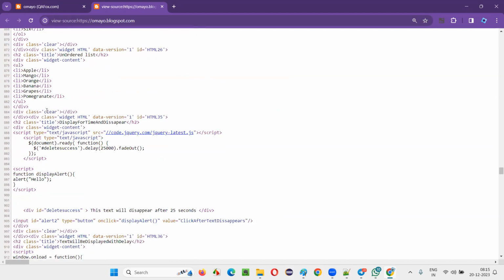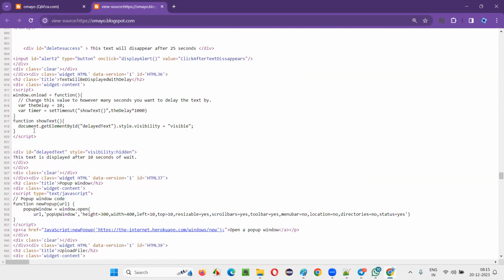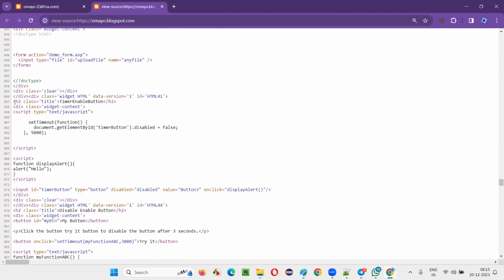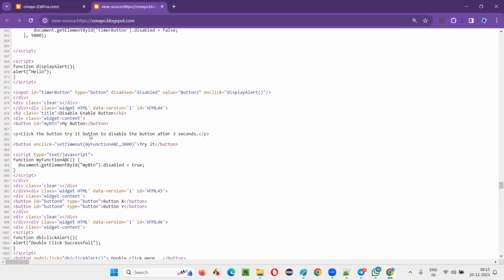So here I want to teach you something. For example, somewhere here you are seeing, let's say, H2. Now you can understand what H2 is, heading. Then button tags are there somewhere here. You see, starting button tag is there, ending button tag is there. In the starting button tag, one of the attributes is there. You see, this input tag has a lot of attributes, right? ID attribute, type attribute, disabled attribute, value attribute, onclick attribute.